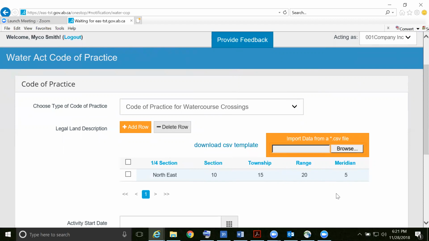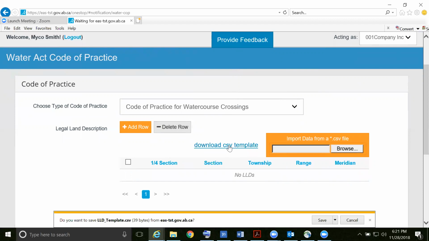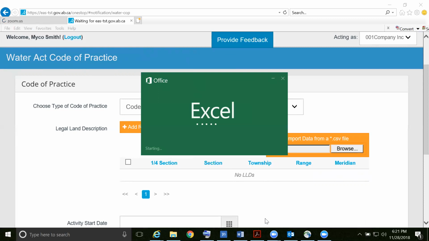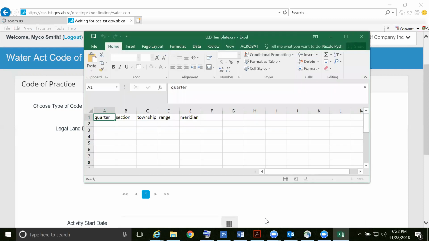You can also populate the legal land description table by downloading a CSV template. Click on Download CSV Template. You can enter your data in the fields.